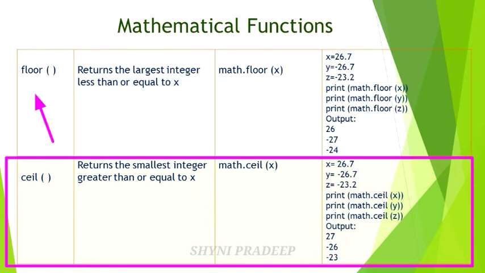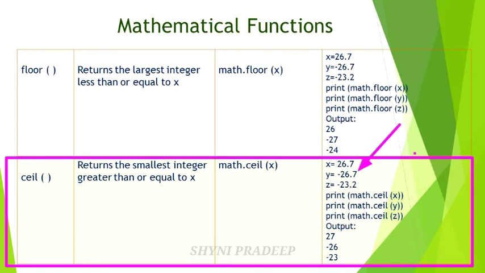In the floor function you find the nearest value that is less than the given number, but in the ceil function you find the nearest value that is greater than that number. Okay, so see here, x is equal to 26.7. Nearest integer value is what? 26 and 27. Which one is greater? 27. So it will be printed on the output screen.